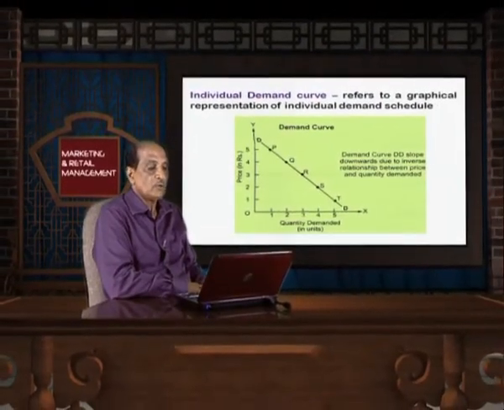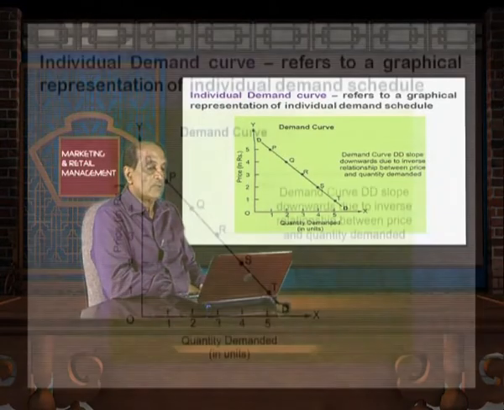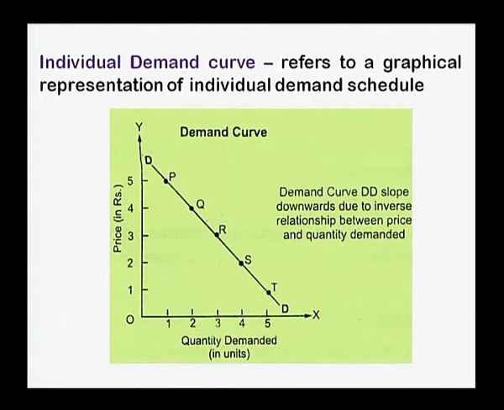Now, that can be shown with the help of an example. The individual demand curve refers to the graphical representation of the individual demand schedule. As we see, with the decline in price, the quantity demanded by the consumer increases, and with the increase in price, the quantity demanded decreases. Therefore, the demand curve always slopes downward.